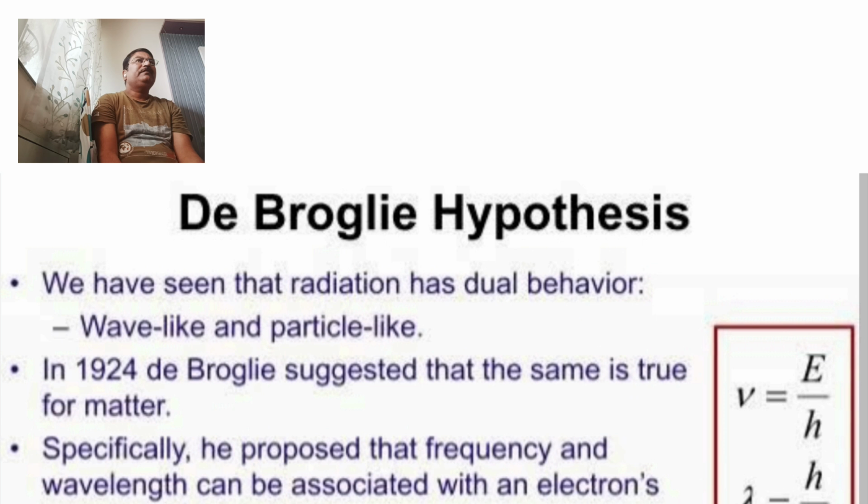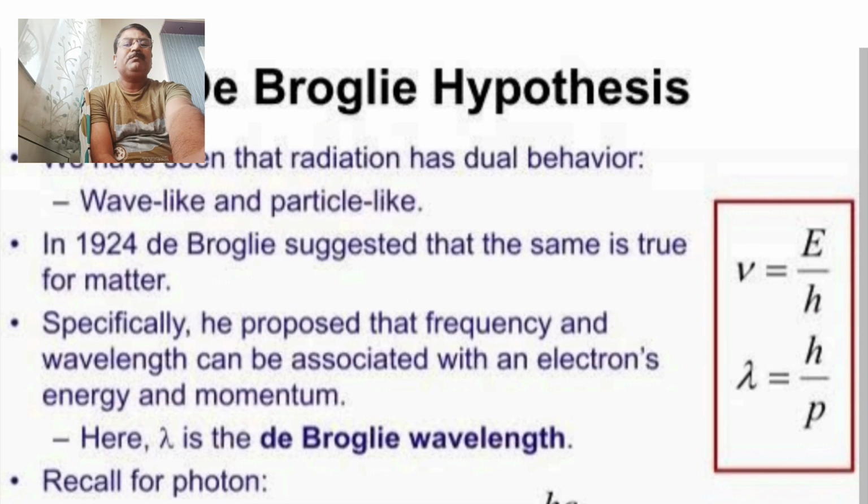So, whenever any radiation, light is considered, light is made up of energetic particles. So, according to de Broglie's hypothesis, we have seen that radiation has dual behavior. It behaves like a wave and behaves like a particle. So, this theory was put forth in 1924.